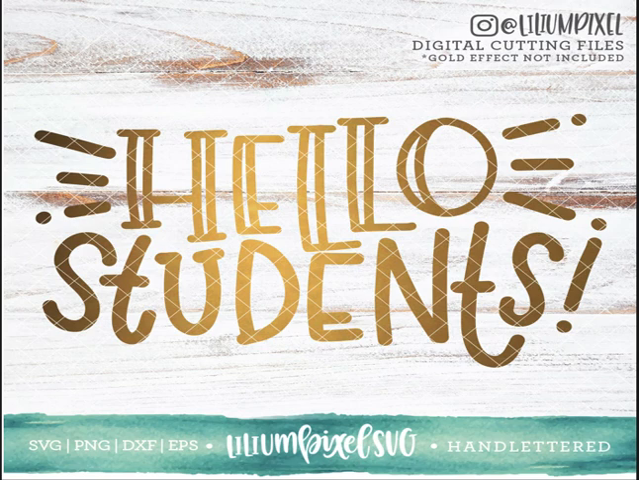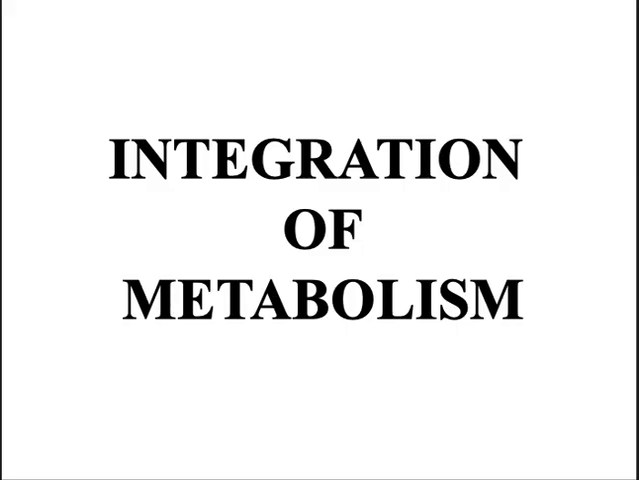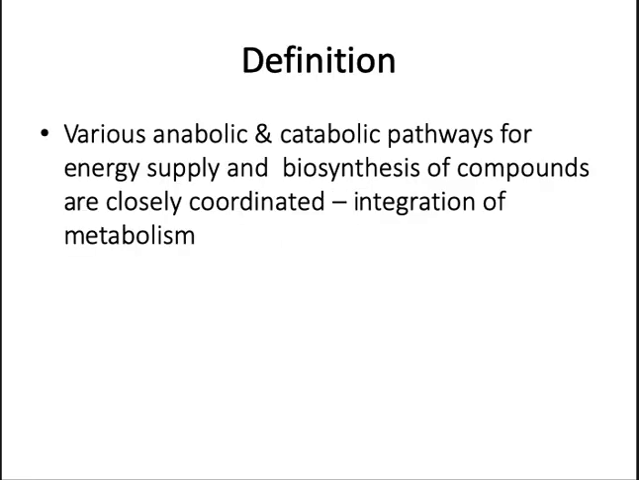So we've already completed all the metabolic pathways like carbohydrate metabolism, lipid metabolism and protein metabolism. So today we'll go on to study the integration of all these metabolisms. So how do you define integration of metabolism? It's the various anabolic and catabolic pathways for the energy supply and the biosynthesis of compounds, which are closely coordinated. Okay, so this is known as integration of metabolism.